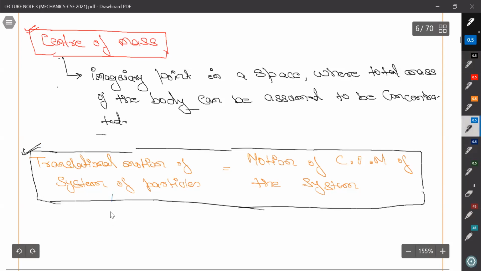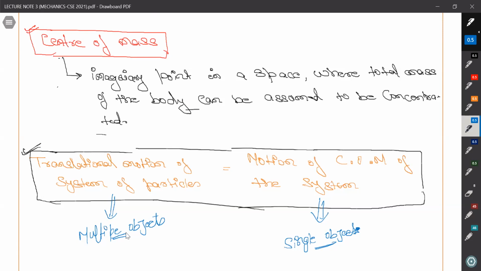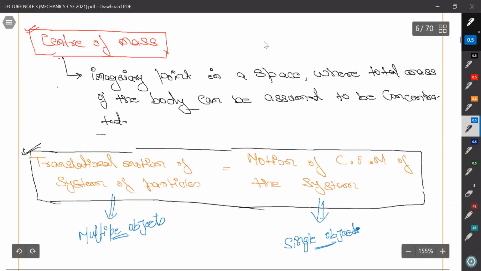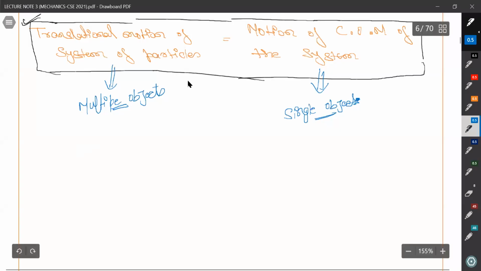So what is this? This is multiple objects, right? And this is a single object. So if we define its center of mass, we can reduce the multiple objects problem into a single object problem. So this is its importance.